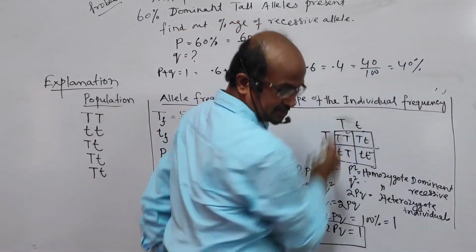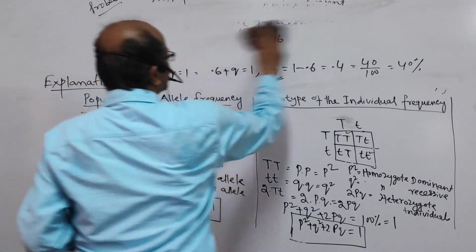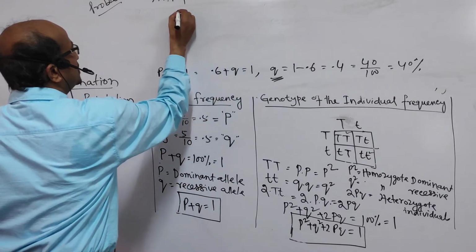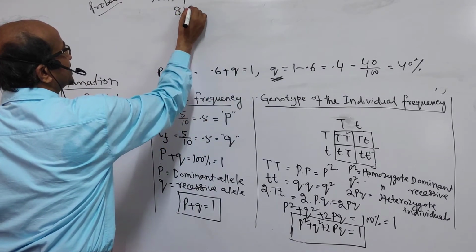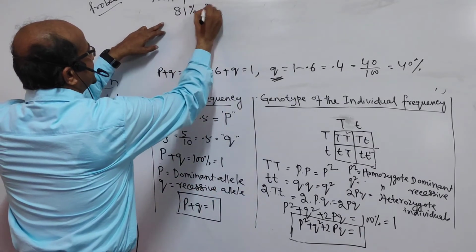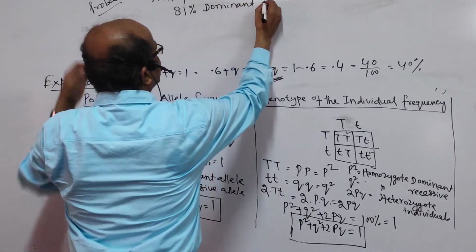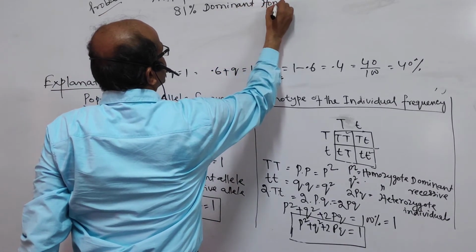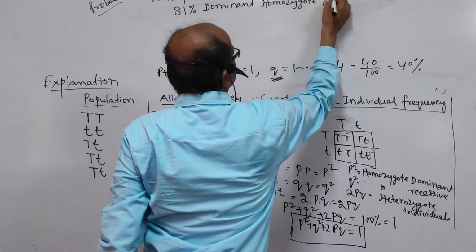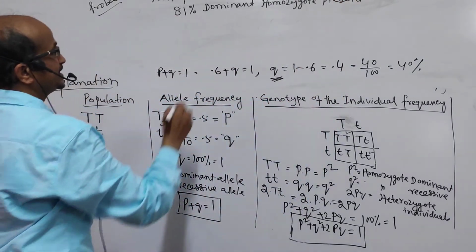Suppose, another question it may ask: in a population, 81% dominant homozygote present.